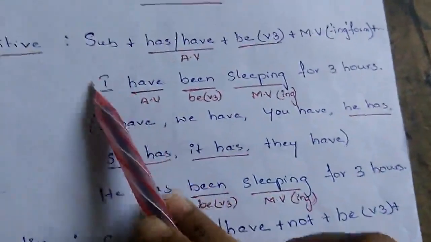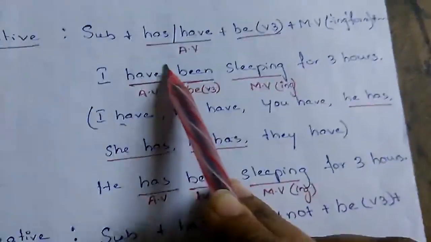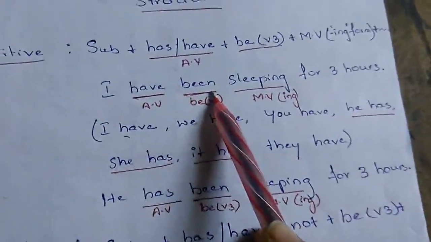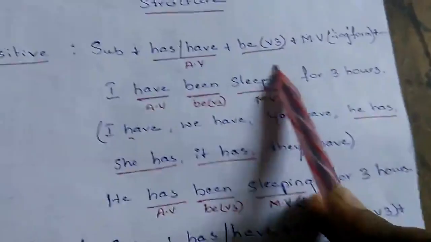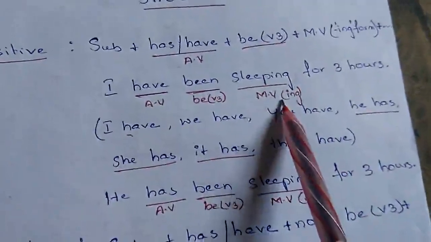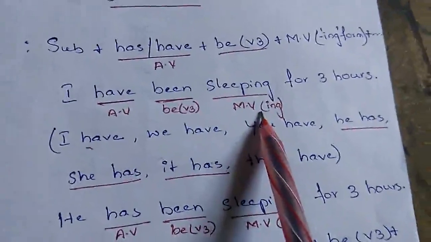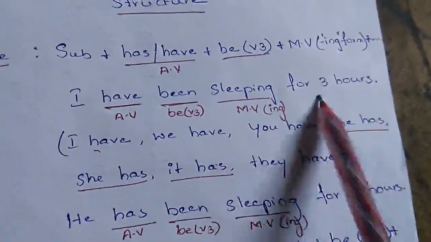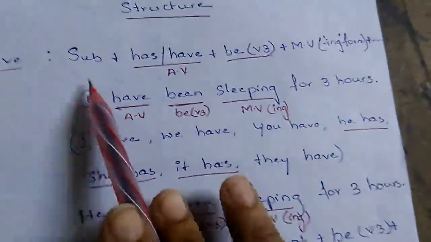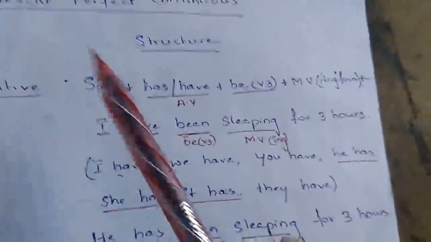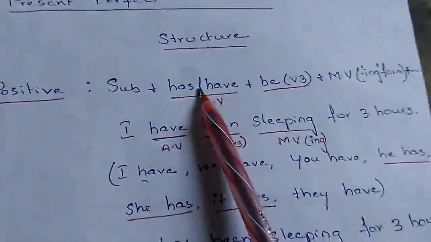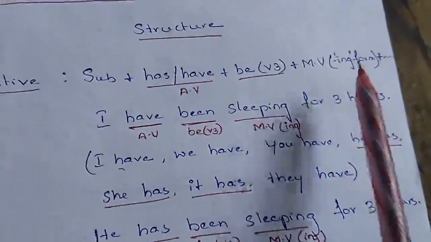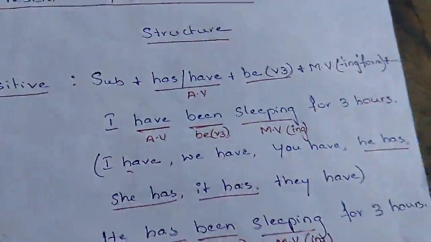Here, I is the subject, have is the auxiliary verb, been is the be form, V3 be form we are using here, and sleeping is the main verb, which is in ing form, that is, in present participle form. For 3 hours, this is the remaining part of the sentence. So usually the structure of the present perfect continuous tense is subject plus helping verb plus be form plus main verb plus the remaining part of the sentence.